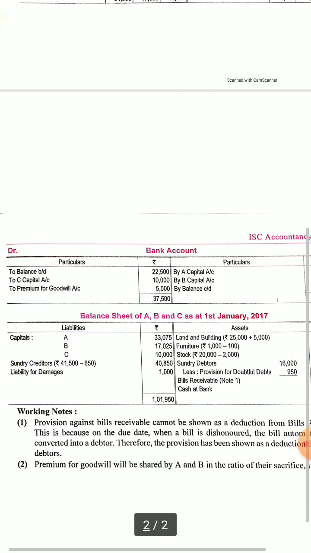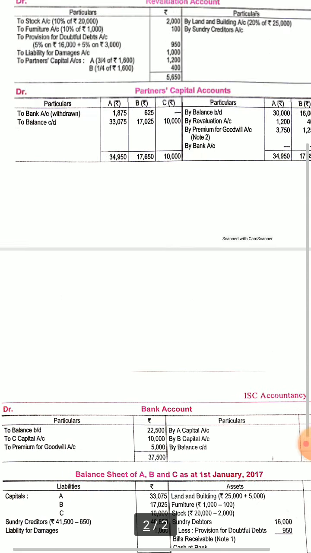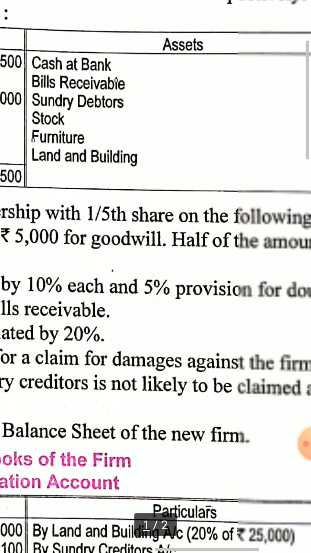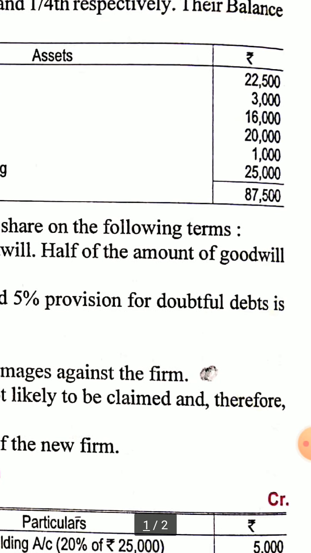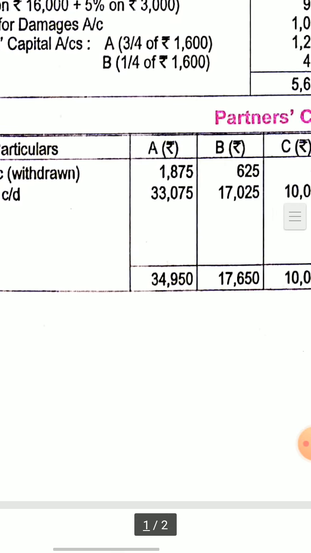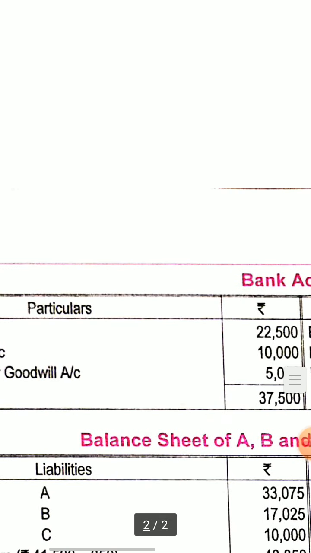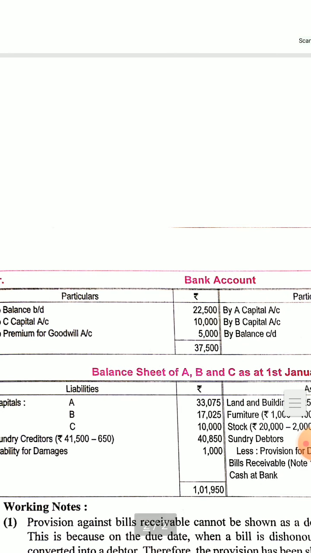Again, to balance, b/d will be written, whatever the opening balance was given in the balance sheet, that is 22,500. So this balance of 22,500 will appear here.